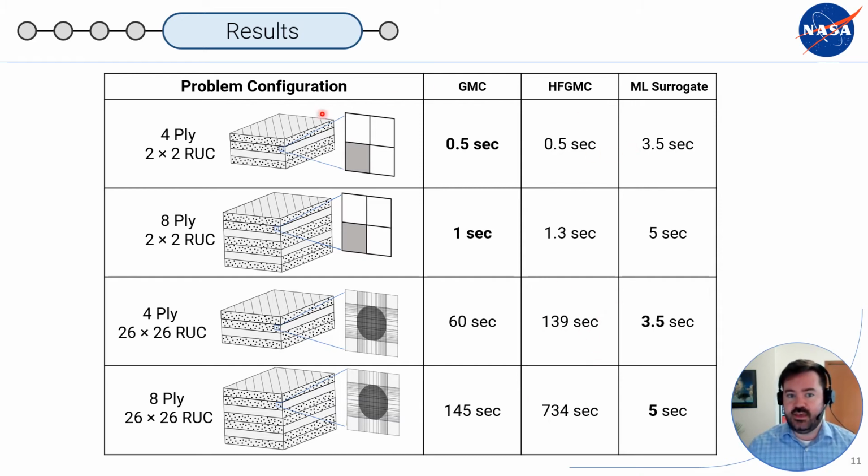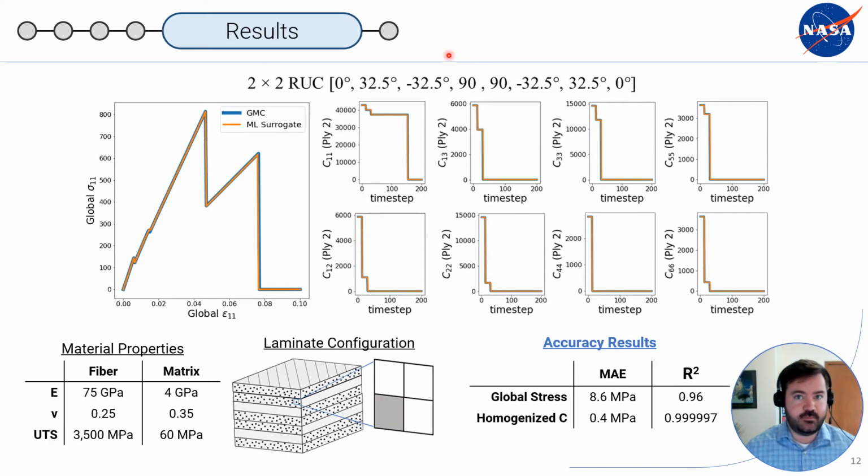So even with low fidelity, if we were to use a non-elastic constituent damage model, we would expect the machine learning surrogate to still take this exact same time, but GMC and HFGMC wouldn't be able to use that jumping technique, so they wouldn't be faster. But in any case, we have a significantly faster speed up in the high fidelity models, or high fidelity representative unit cell. And we gain that computational speed with very little loss of accuracy.